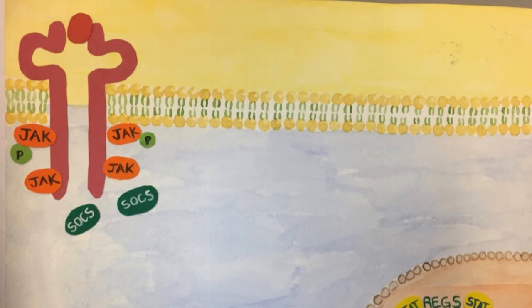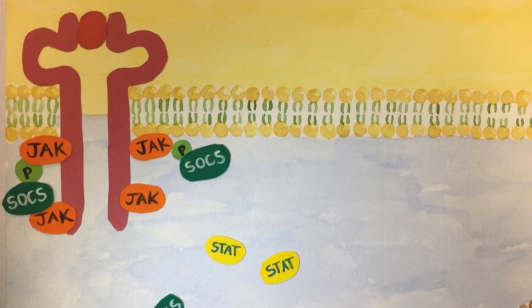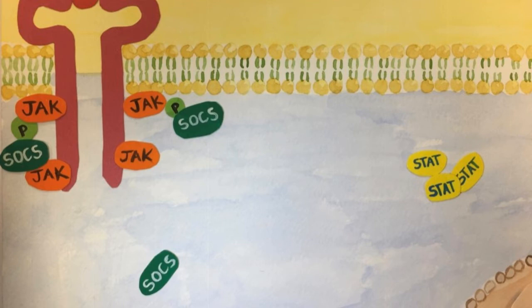SOCS2 will bind to the receptor phosphotyrosines and inhibit signaling by competing with STAT molecules for recruitment to the receptor complex. STAT molecules cannot be dimerized without this phosphate group, and monomeric STAT cannot enter the nucleus as a transcription factor, hence no expression of the response element.